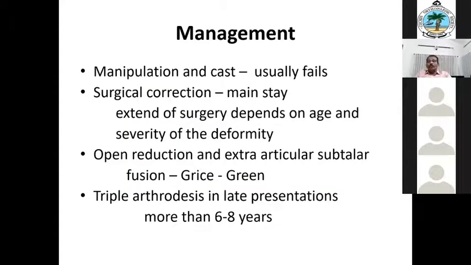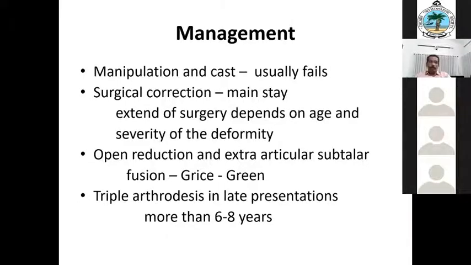The management is a very difficult situation, and depending on the age of presentation and the severity of the deformity, the prognosis will be guarded. Usually conservative treatment fails, but in the early phase you can do some stretching and casting to release the anterior structures, and pull down the calcaneum to stretch the tendo Achilles also. But surgical correction is definitely required as early as possible.